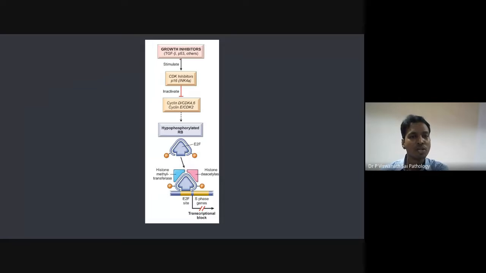Now remember, firstly, what happens? P53 is a brake. So what happens is it activates something called a CDK inhibitor. CDKs promote cell growth. There is one thing called P16. P53 activates P16, and what does P16 do? It will go and inhibit cyclins and cyclin dependent kinases.